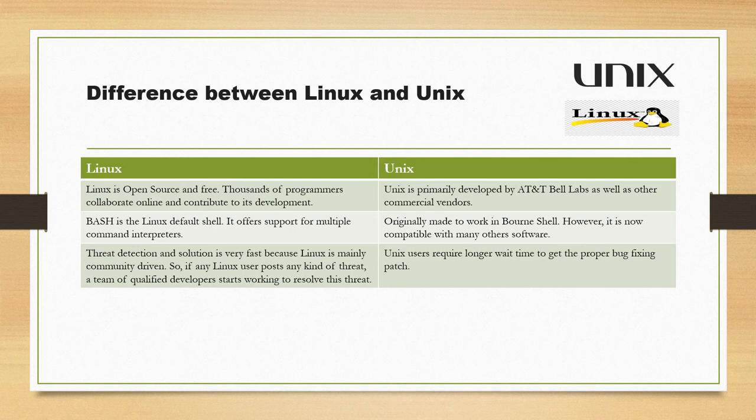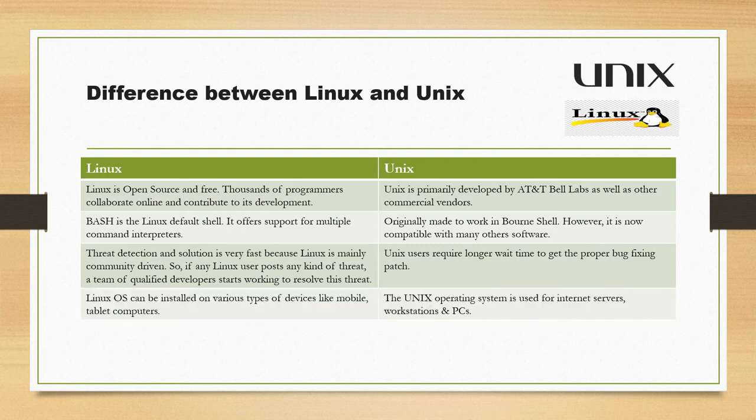Because Linux can be customized as per your need. You can customize any kind of permission, and because of that, hackers will not be able to hack very easily as happens in Windows, right? On the other side, Unix users require a longer wait time to get the proper bug fixing patch, right?